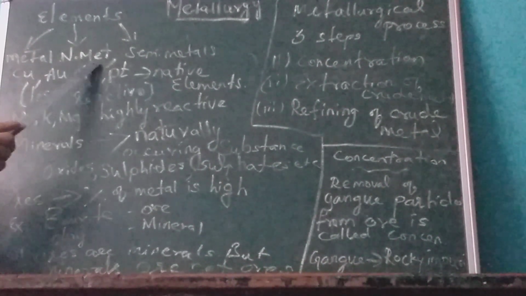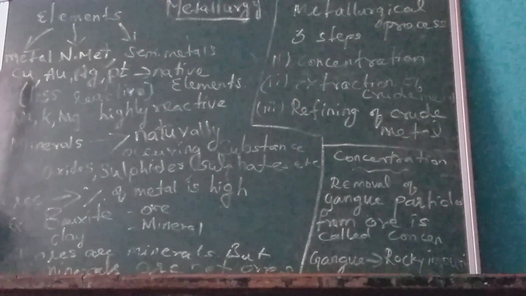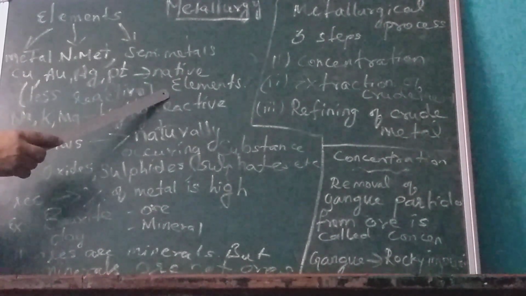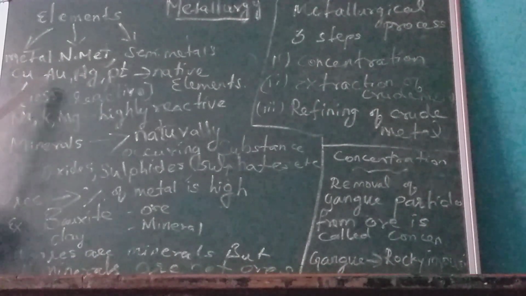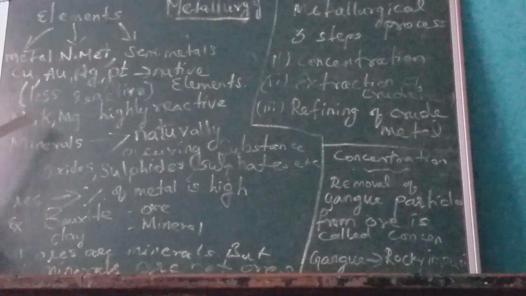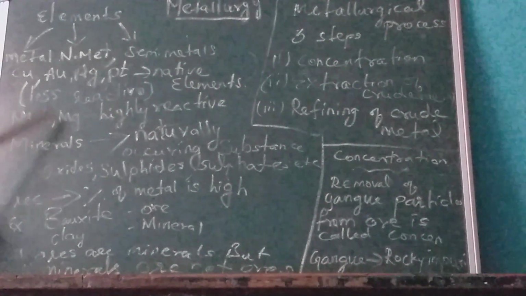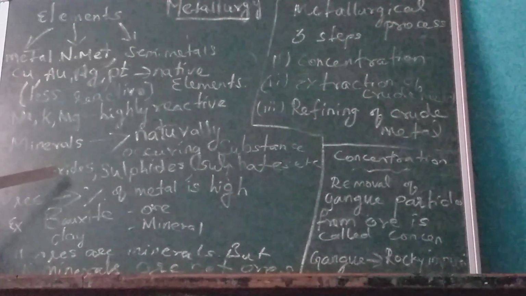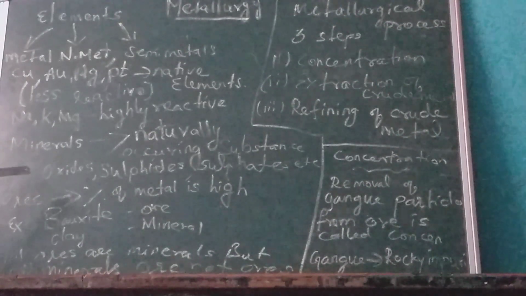But copper, gold, silver, platinum, they alone are found in a free state in the earth's crust, so they are called native elements. The main reason is that they are less reactive metals. These four metals are less reactive only. Sodium, potassium, magnesium are highly reactive metals, so they are always found as minerals in the form of oxides, sulfides, sulfates, halides, etc.